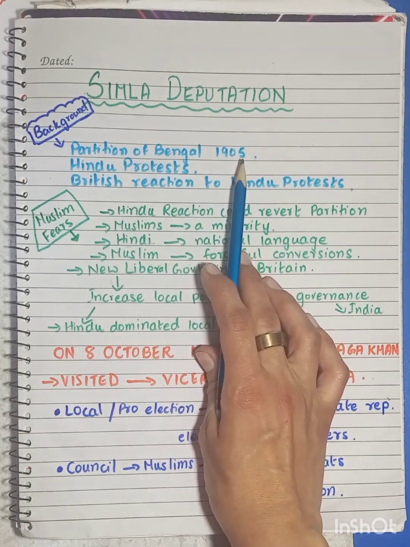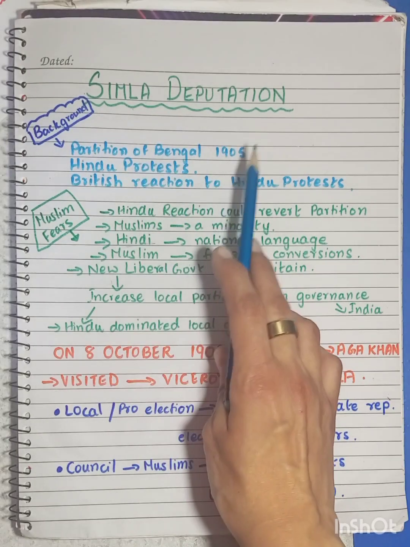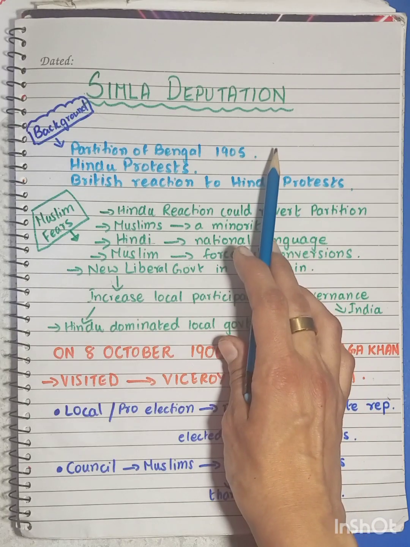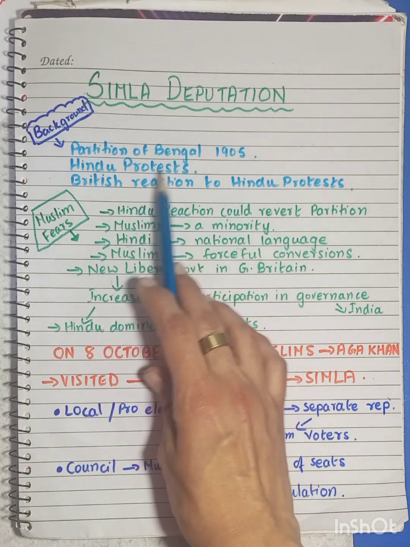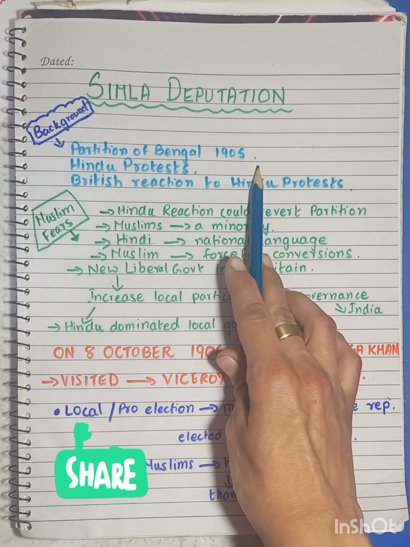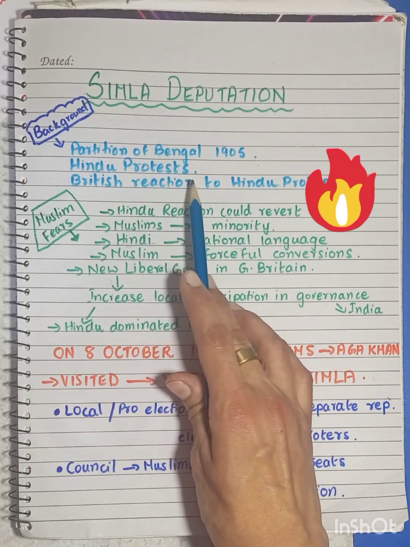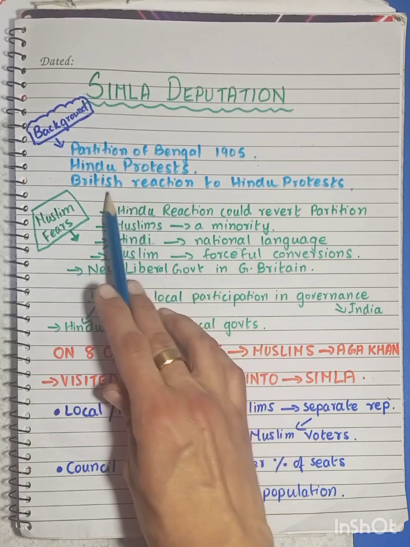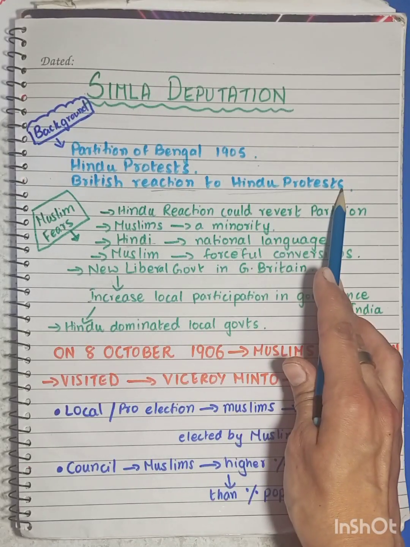Now, this went in favor of the Muslims and it struck a severe blow to the Hindus because the Hindus were in the majority. The Hindus therefore started a series of strikes and protests. They started off with the Swadeshi movement and held a lot of demonstrations. The British could not remain silent on it, so there was a British reaction to the Hindu protests.